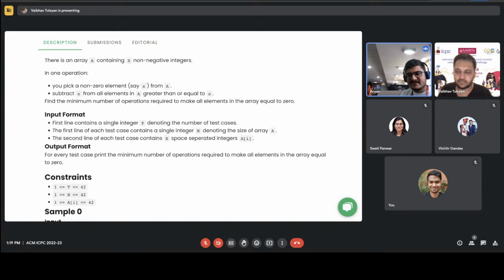But we wanted to have an easier problem, so first we decided to have n equal to 30 as the constraint over here. For n equal to 30, we can see that if we apply operations in order 16, 8, 4, 2, 1, then there would be at max 6 operations. If one does not want to do anything, they can just write 6 for loops in line and apply those operations between 1 and 30. And then on the last day, we just raised it to 42. There we had one incorrect solution, but we missed adding a test case for it. That's the easy greedy solution which people are making.